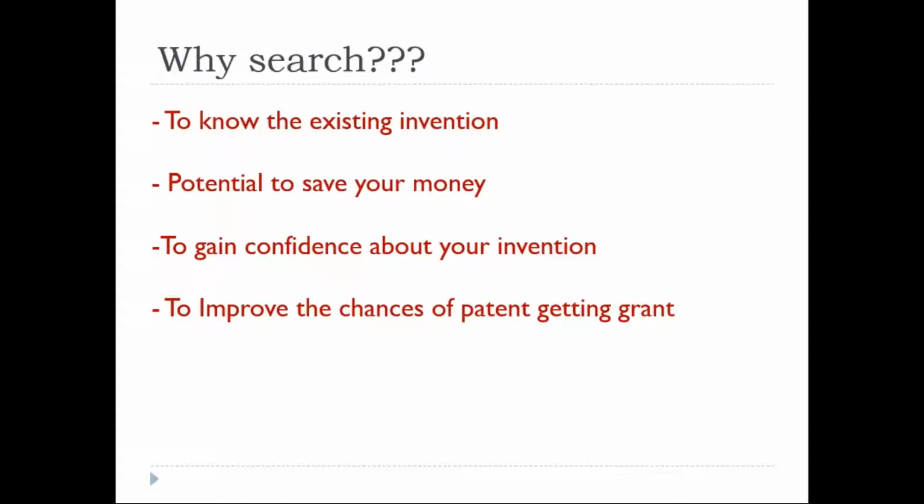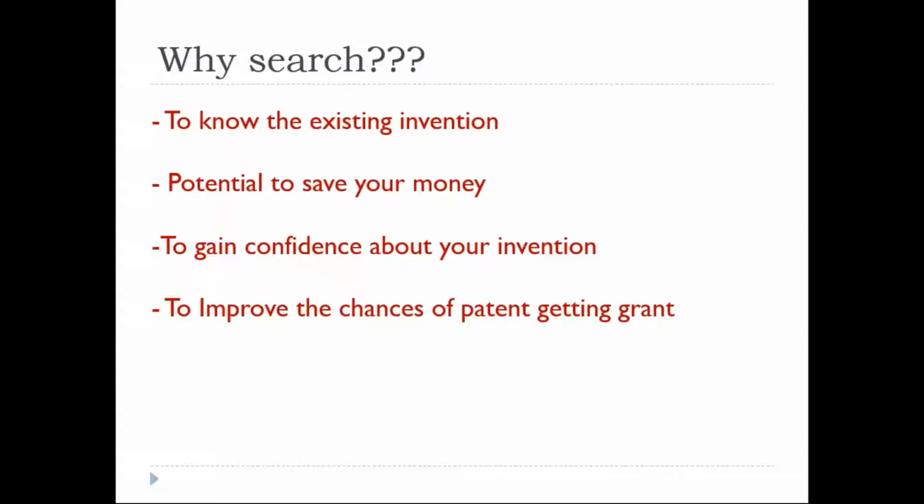What is the next stage? It will give confidence to your invention. If you keep searching for inventions in any of the databases, it will add value to your invention, or provide confidence to your invention. So automatically a better step can be taken after doing the patent search, right?